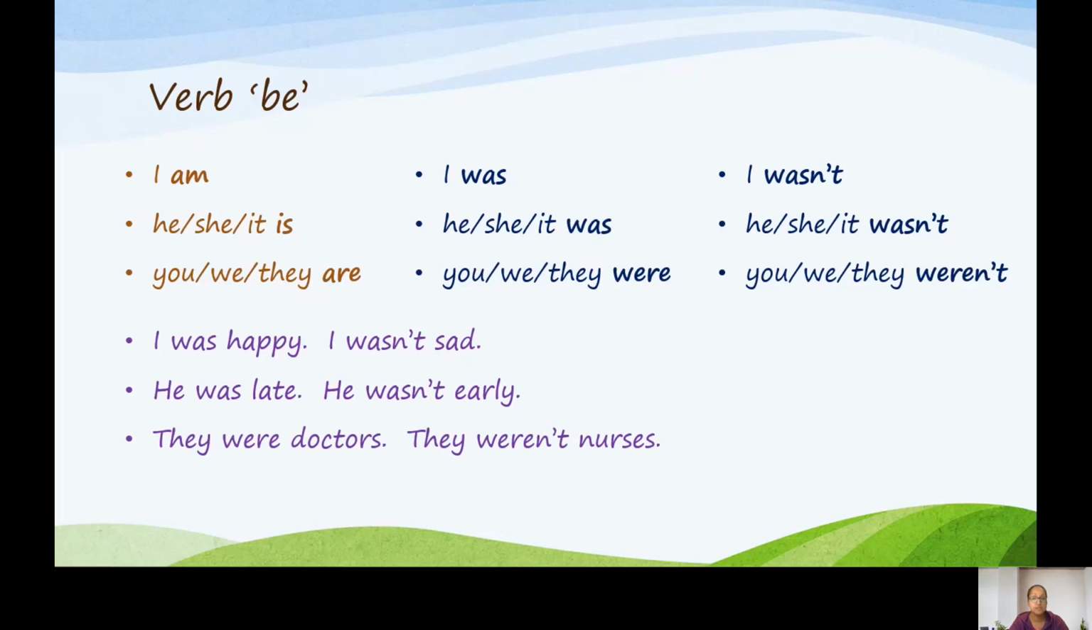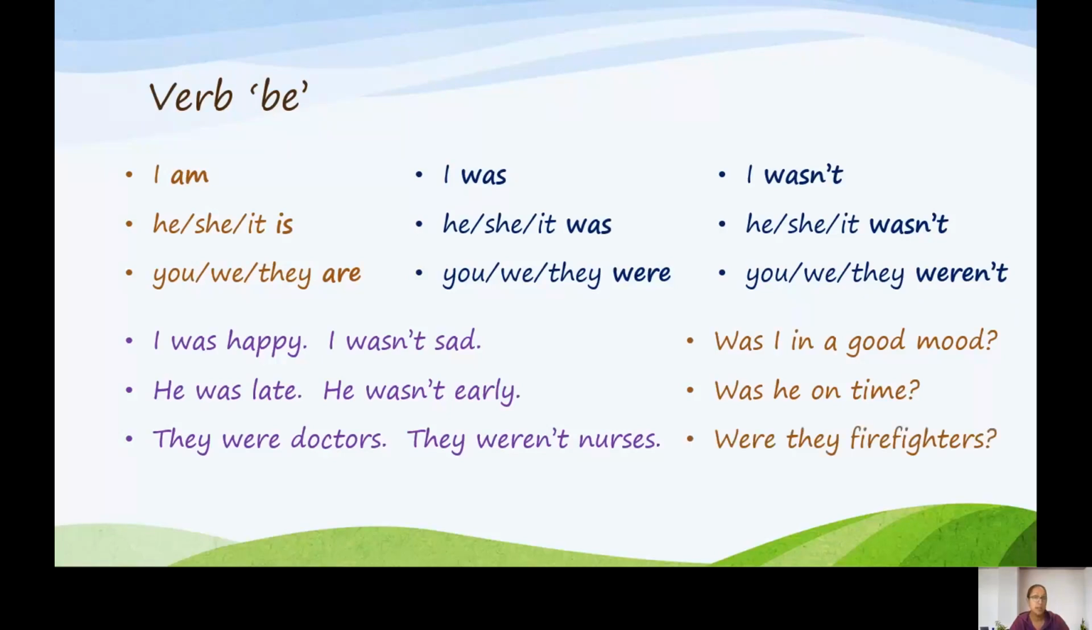They weren't nurses. To make the question, we change the order of the subject and the verb. The verb comes first. For example, was I in a good mood? So verb first, then subject. Was he on time? Were they firefighters? So that's the verb to be.